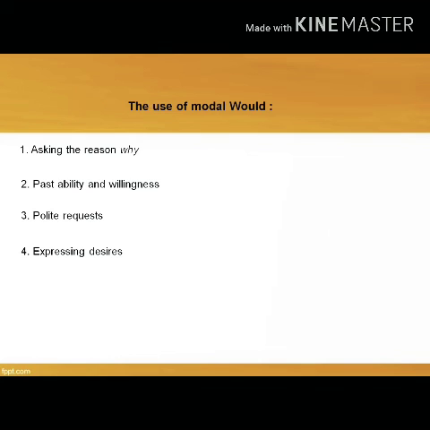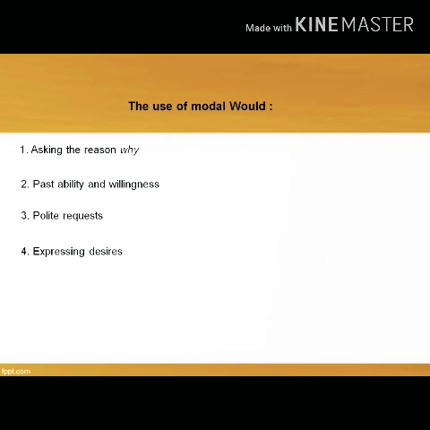This is the function of modal would. First, you can use modal would when you want to ask the reason why. For example, why would my brother lie to me? The second, when you want to say or to tell about past ability and willingness. For example, I would not come out from my room all week. The third, when you want to say polite request, you can use also modal auxiliary would. For example, you can say, would you mind helping me clean out the garage?